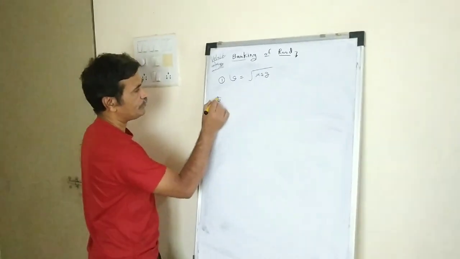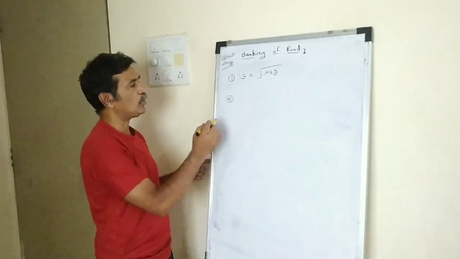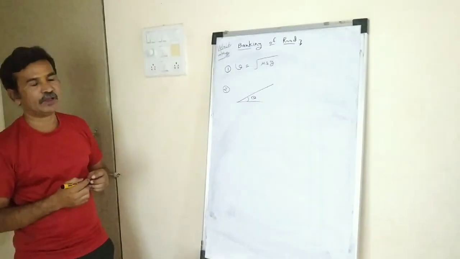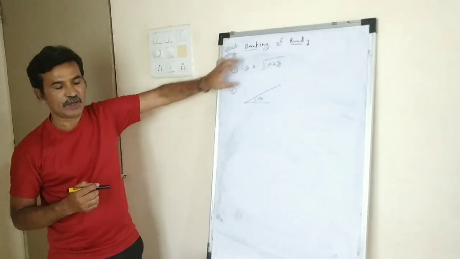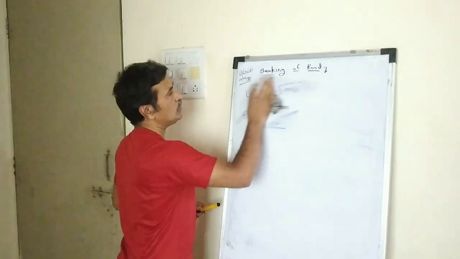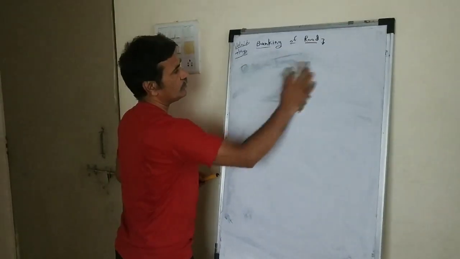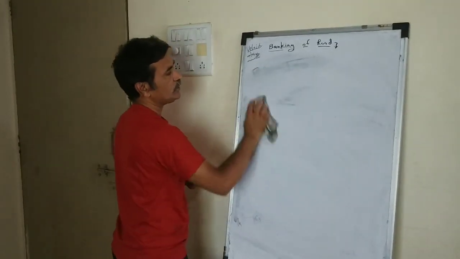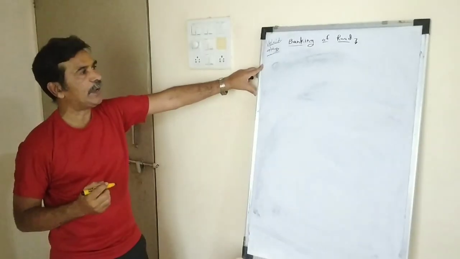So we require a safe method by which the vehicle can be driven safely, namely banking of road. The road is kept inclined, which allows higher speed of the vehicle. This is a safer method compared to the previous one, and therefore this is the necessity by which the vehicle can be driven safely along the road surface. Let us see the next article of this chapter, the concept of velocity along banking of road.